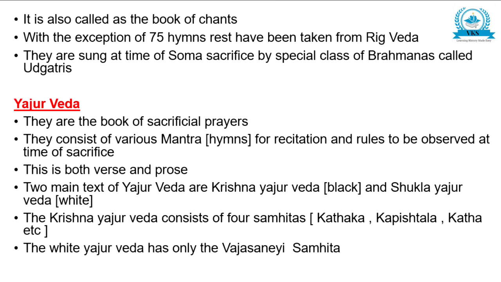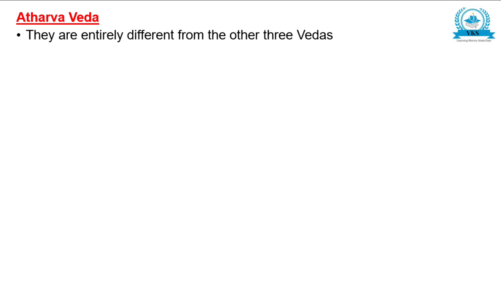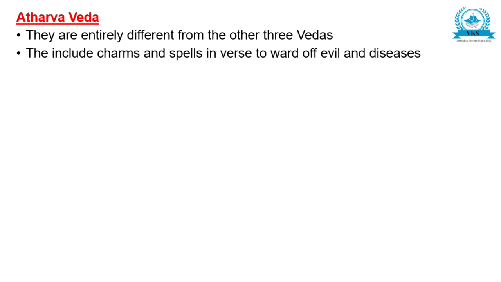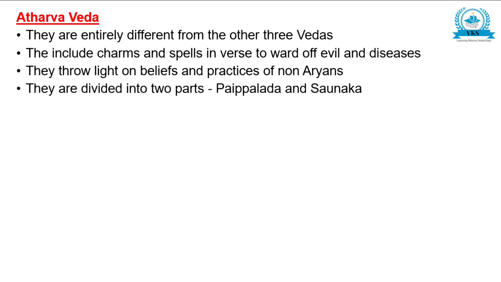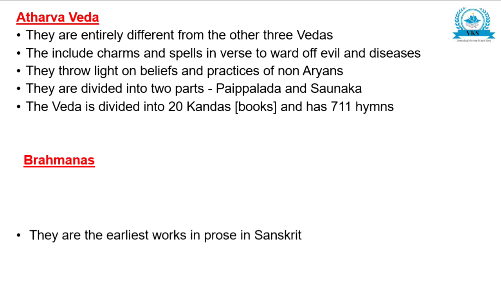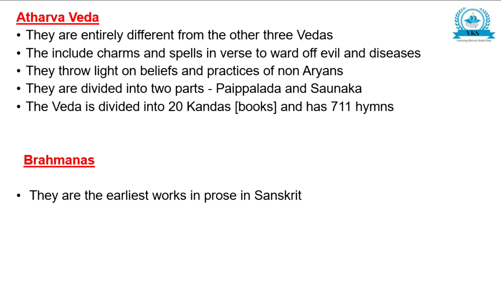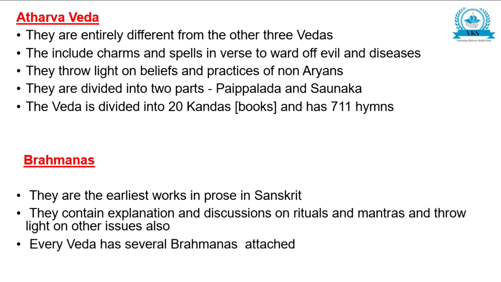So let us just go through the points till now. Atharva Veda is entirely different from the other three Vedas. It includes charms and spells in verse to ward off evils and diseases. It throws light on beliefs and practices of non-Aryans. It is divided into two parts, Paipalada and Saunaka. The Veda is divided into 20 kandas or books and has 711 hymns. Now Brahmanas are the earliest work in prose in Sanskrit. They contain explanation and discussions on rituals and mantras and throw light on other issues also.